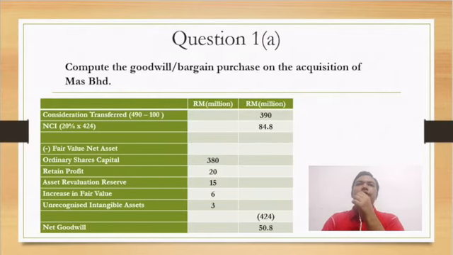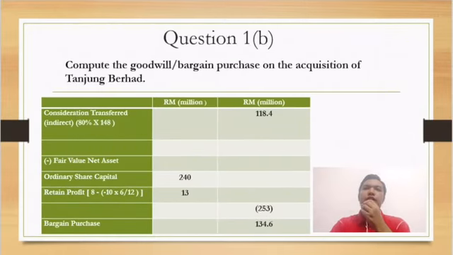Next we'll go to question 1B. Question 1B is about computation of goodwill or bargain purchase on the acquisition of Tanjung Berhad. So we will see the information relating to Tanjung Berhad first. On 1 July 2020, Mas Berhad acquired 60% of the ordinary share of Tanjung Berhad. The consideration transferred for the acquisition was paid by cash of RM 148 million.